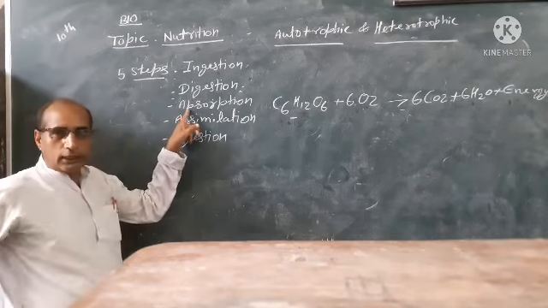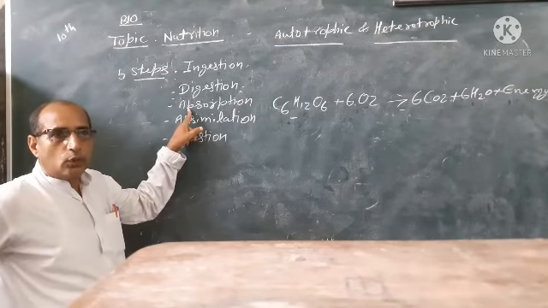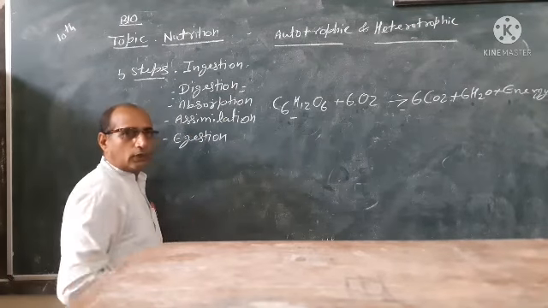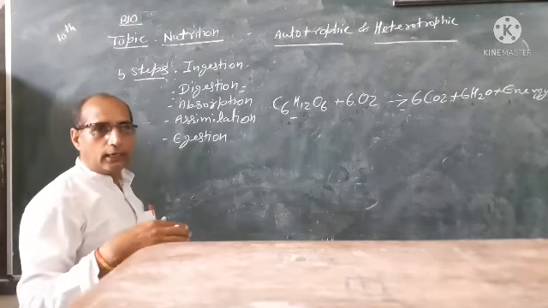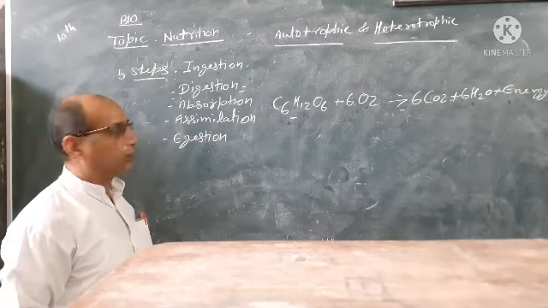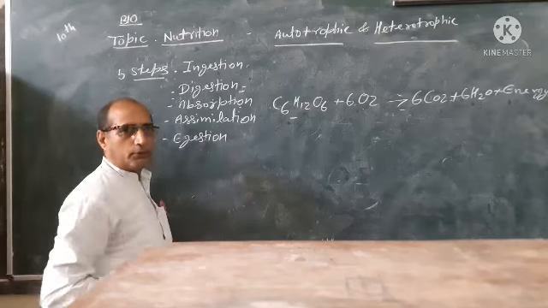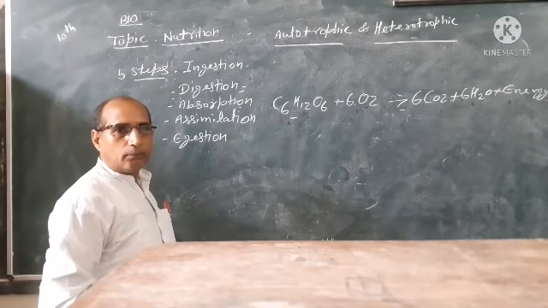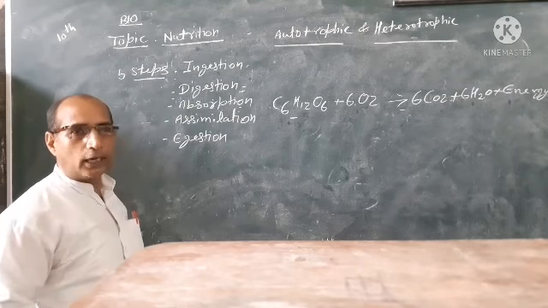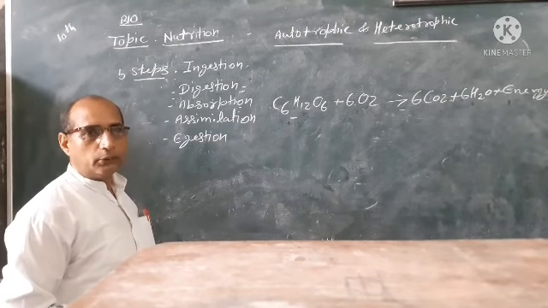After this, the third step is absorption. When food is digested in the alimentary canal, like in a multicellular organism, or you can say in humans, the digested food is absorbed in the last part of the alimentary canal known as the ileum.